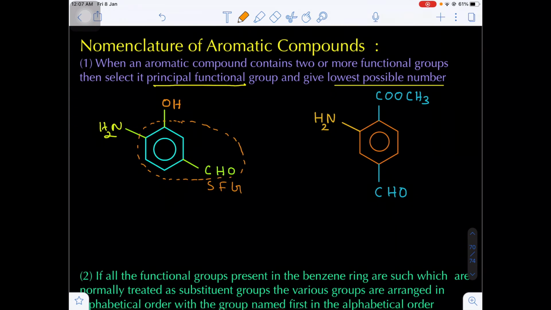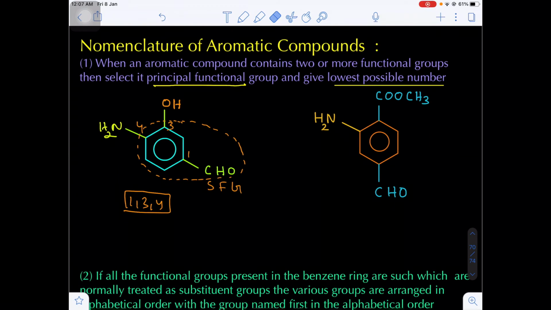Yes or no? Now come to the next, numbering must always be according to the lowest set of locants. This will be the first carbon. Obviously, this will be third and fourth. Otherwise, if you move in anti-clockwise direction, that will be 2, 3, 4, and the OH group will be at the fifth position. So obviously, the lowest locants will be 1, 3, 4. Lowest locant position will be 1, 3, 4 only. Are you getting my point?